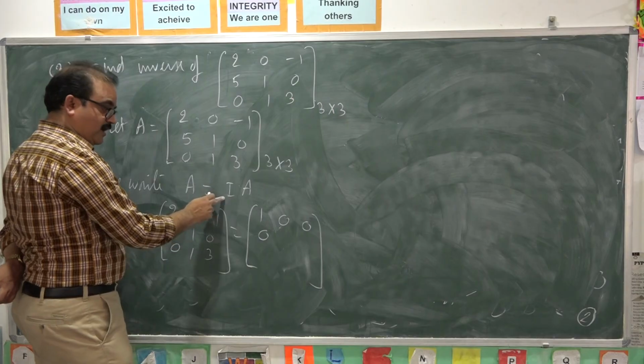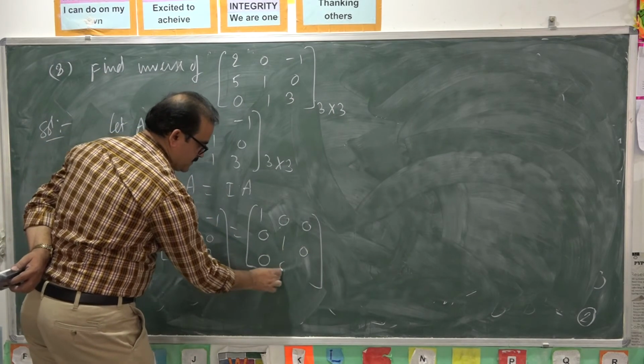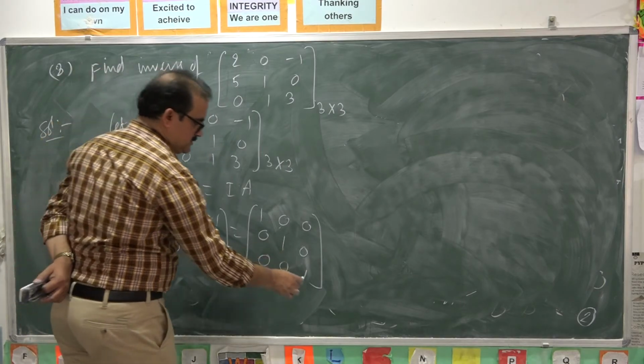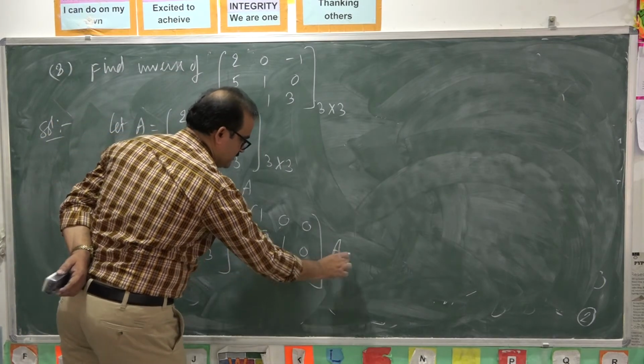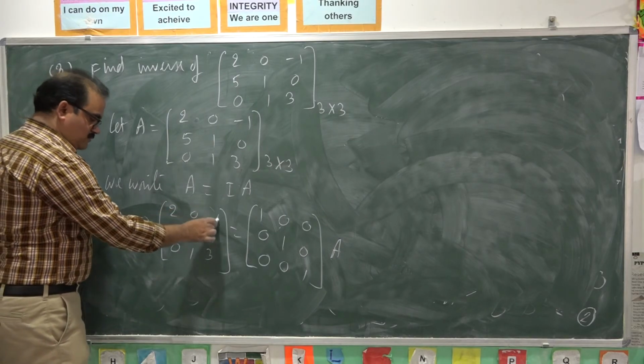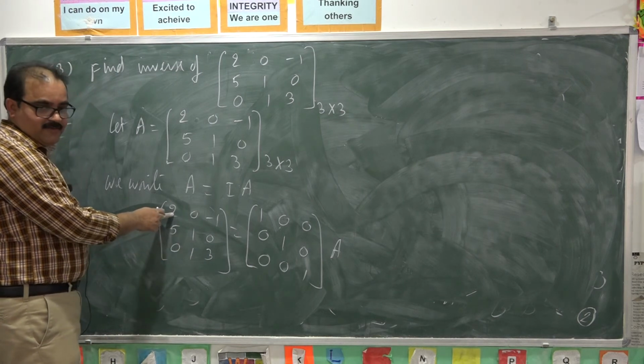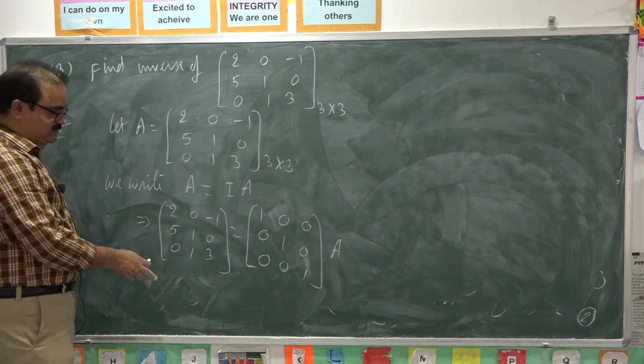So you take identity matrix also of same order. This is identity matrix of order 3 by 3 into A. Now our aim is to reduce this matrix A in LHS into identity matrix by using row operations.